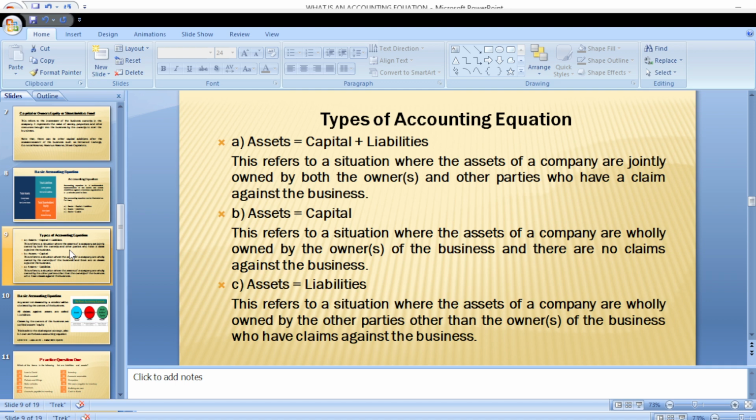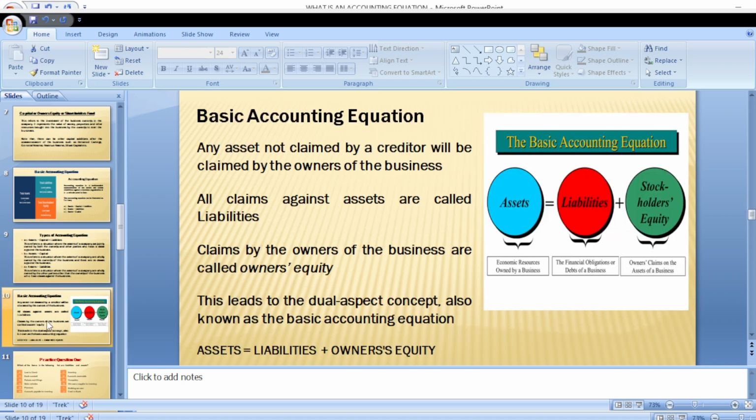In a situation where the capital is strictly brought in by only the owner of the business, then you are going to have asset equals capital. In a situation where the company obtains a loan from the bank in order to solely run the business, then you now have asset equals liability. So those are the three circumstances we would have in that particular case.